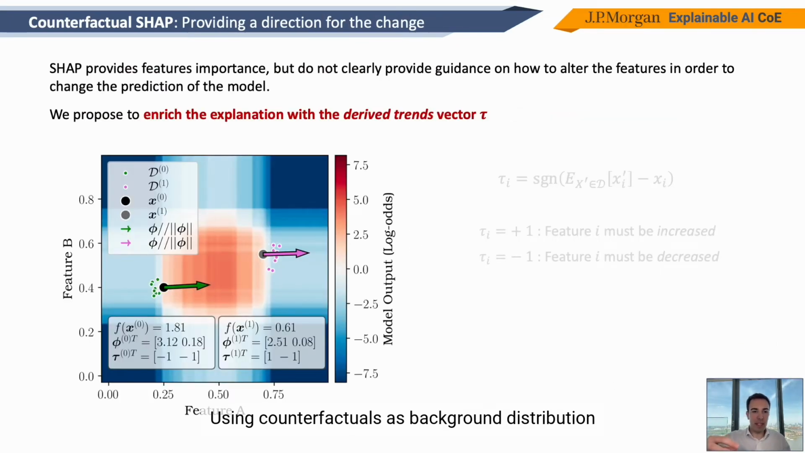Using counterfactuals as background distribution of points for SHAP, we now know what features we should change in order to go from a rejection to an acceptance. But we still do not know the direction in which we have to change those features. And for some features, we could be in certain situations in which we do not know if we have to increase the feature or decrease the feature in order to change the rejection into an acceptance.